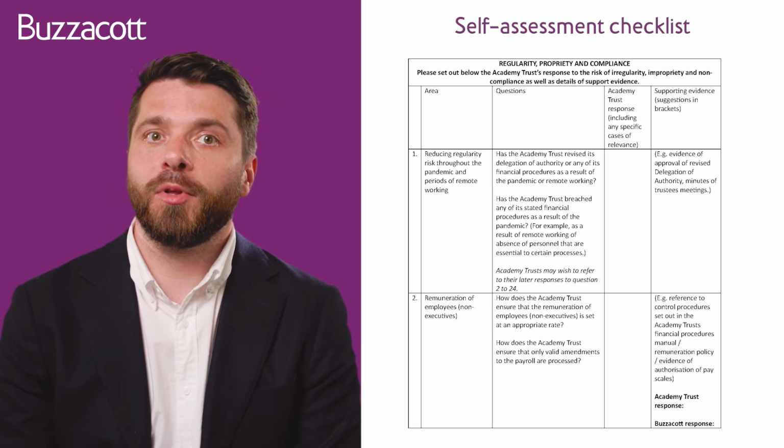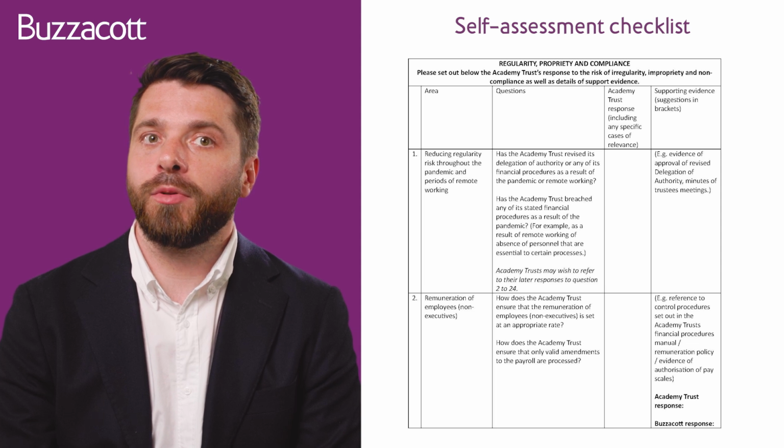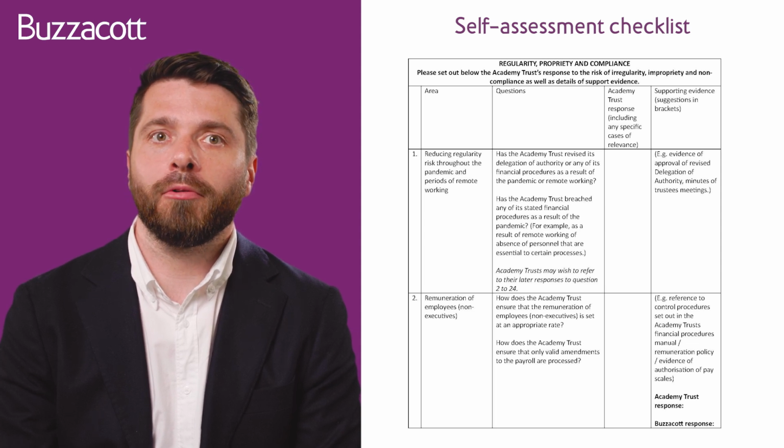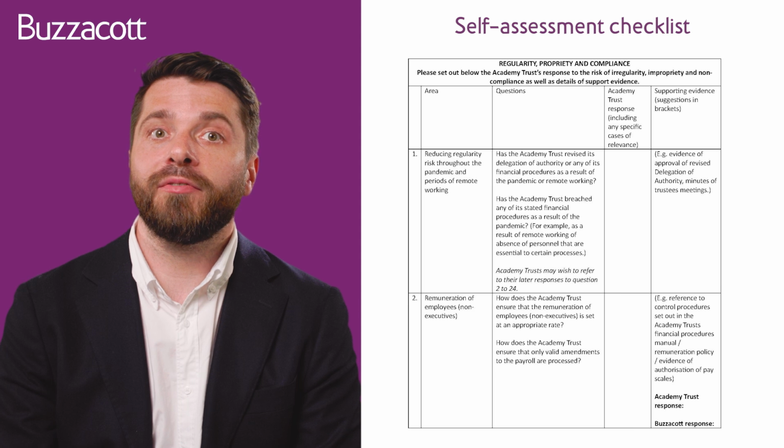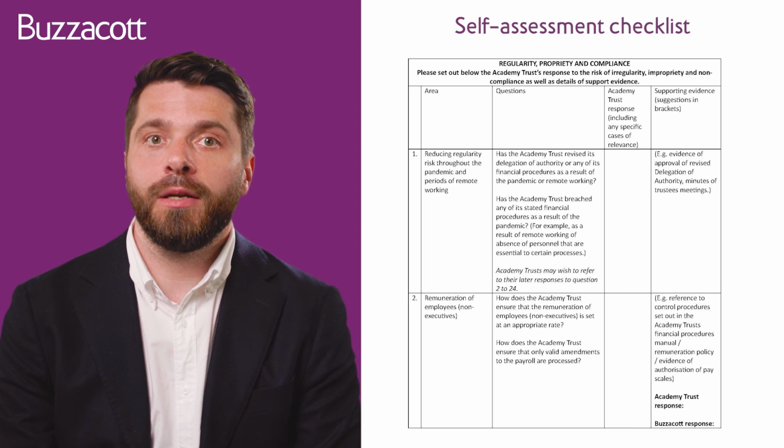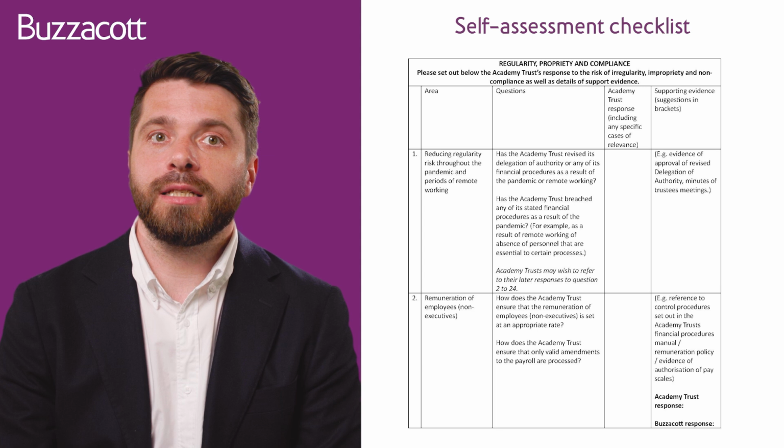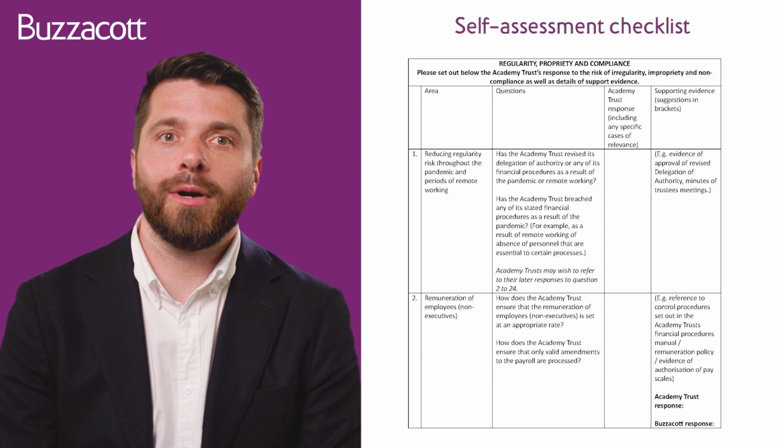If you're saying, for example, that a particular process was in place or there's a particular form of reporting or authorization, we're really looking for the evidence that that's true and correct for the period that we're looking at. And there's just an extract of a little bit of the self-assessment questionnaire so that you can see the sort of questions that we're asking there.